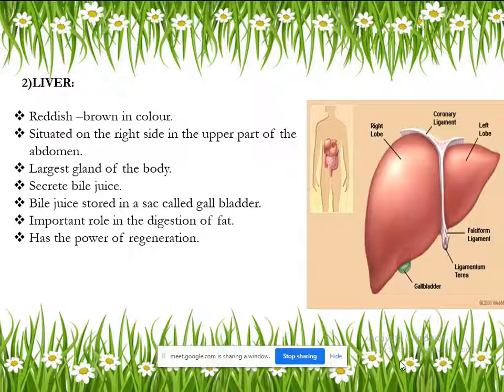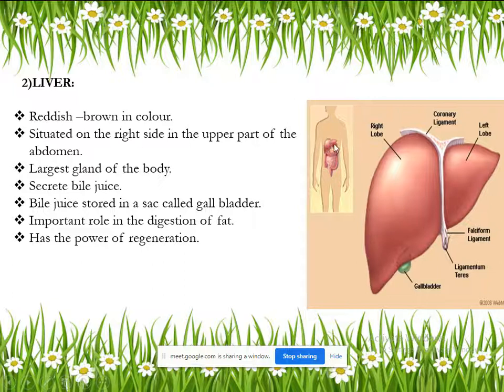Now can you see the liver? Yes, ma'am. Okay. See here, liver is of reddish brown color. Can you see that liver picture here? Yes, ma'am. It is situated at the right side in the upper part of abdomen. Here, see. I am showing with the help of cursor. Here you see. Right side of your body. Right side of your abdomen.